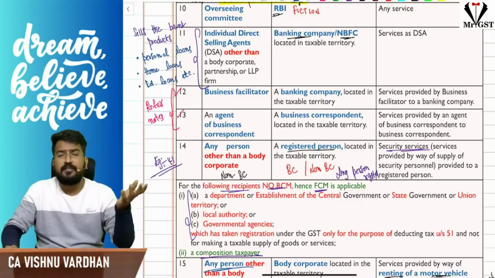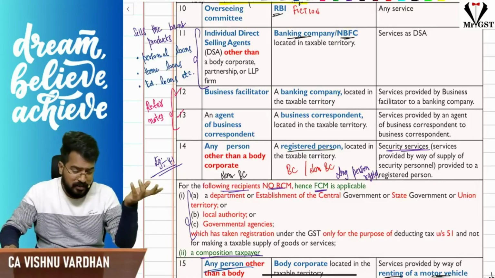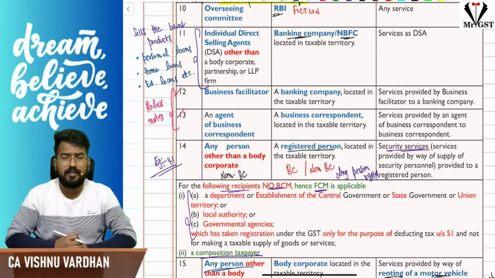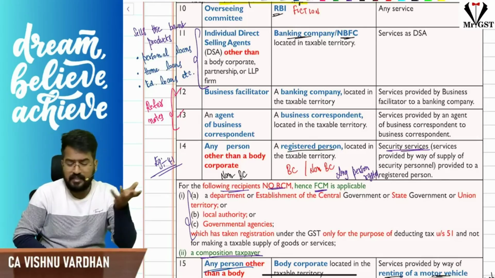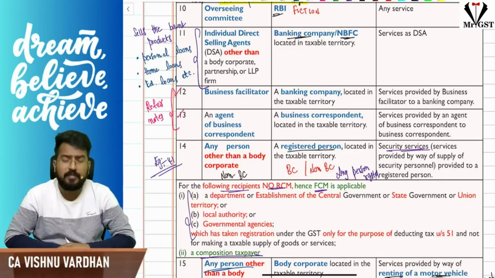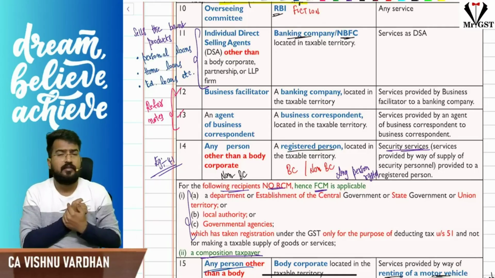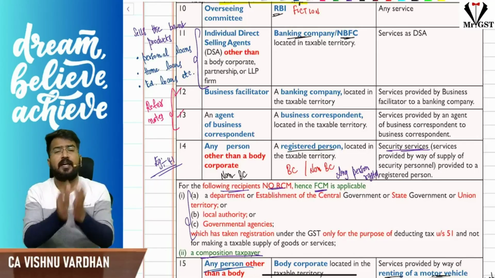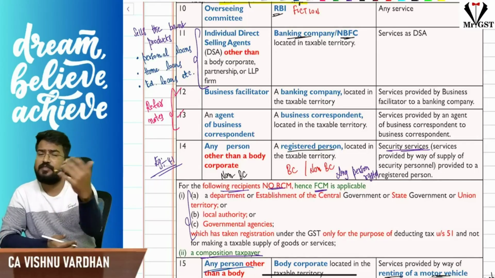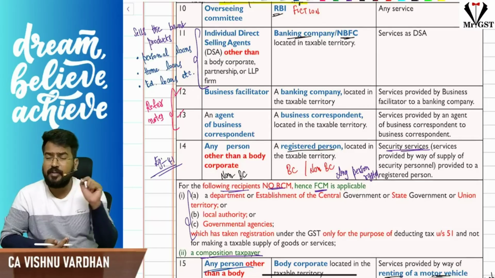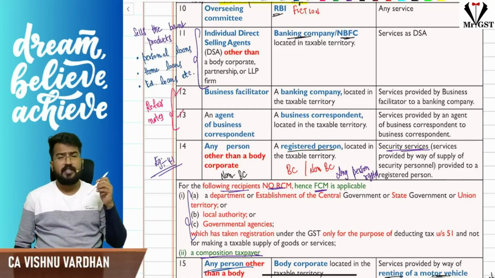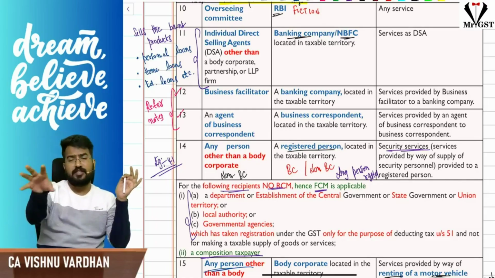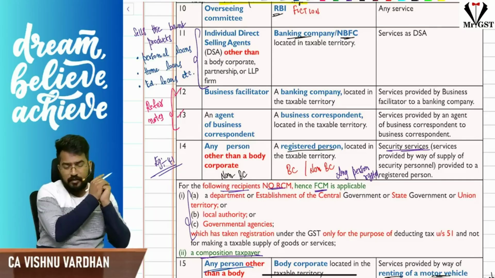Next, the services provided by the members of the overseeing committee appointed by RBI. The RBI is liable to pay GST. Next, individual direct selling agents. What do we mean by individual direct selling agents? Those who sell the products of banks, like loans, deposits, etc., providing their services to banking companies and NBFCs, and are paid commission. Please understand, a direct selling agent license can be obtained as an individual, a partnership firm, or a body corporate. But only when the direct selling agent is an individual will RCM provisions come into the picture. Otherwise, RCM will not apply to partnership firm or body corporate direct selling agents. Hope it is clear.